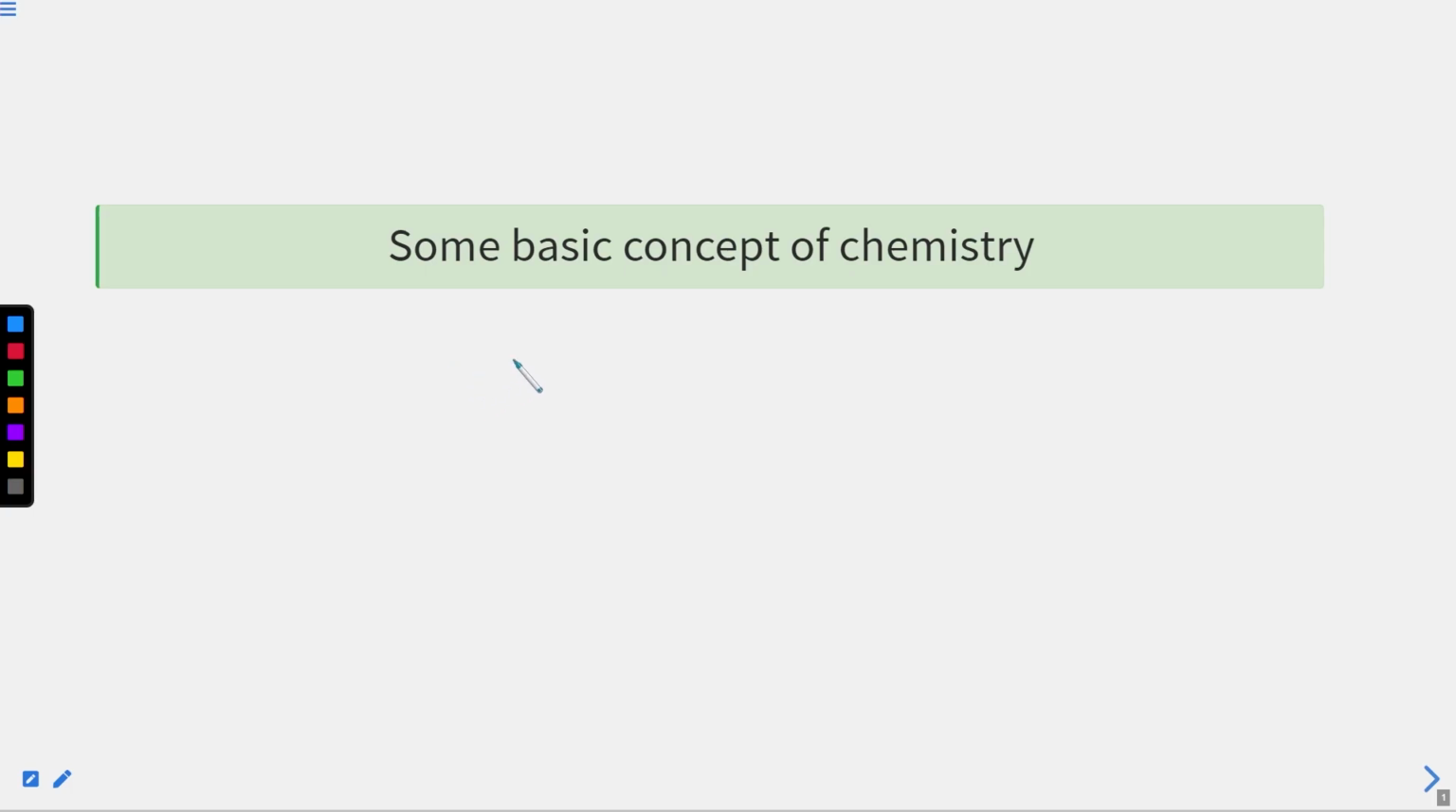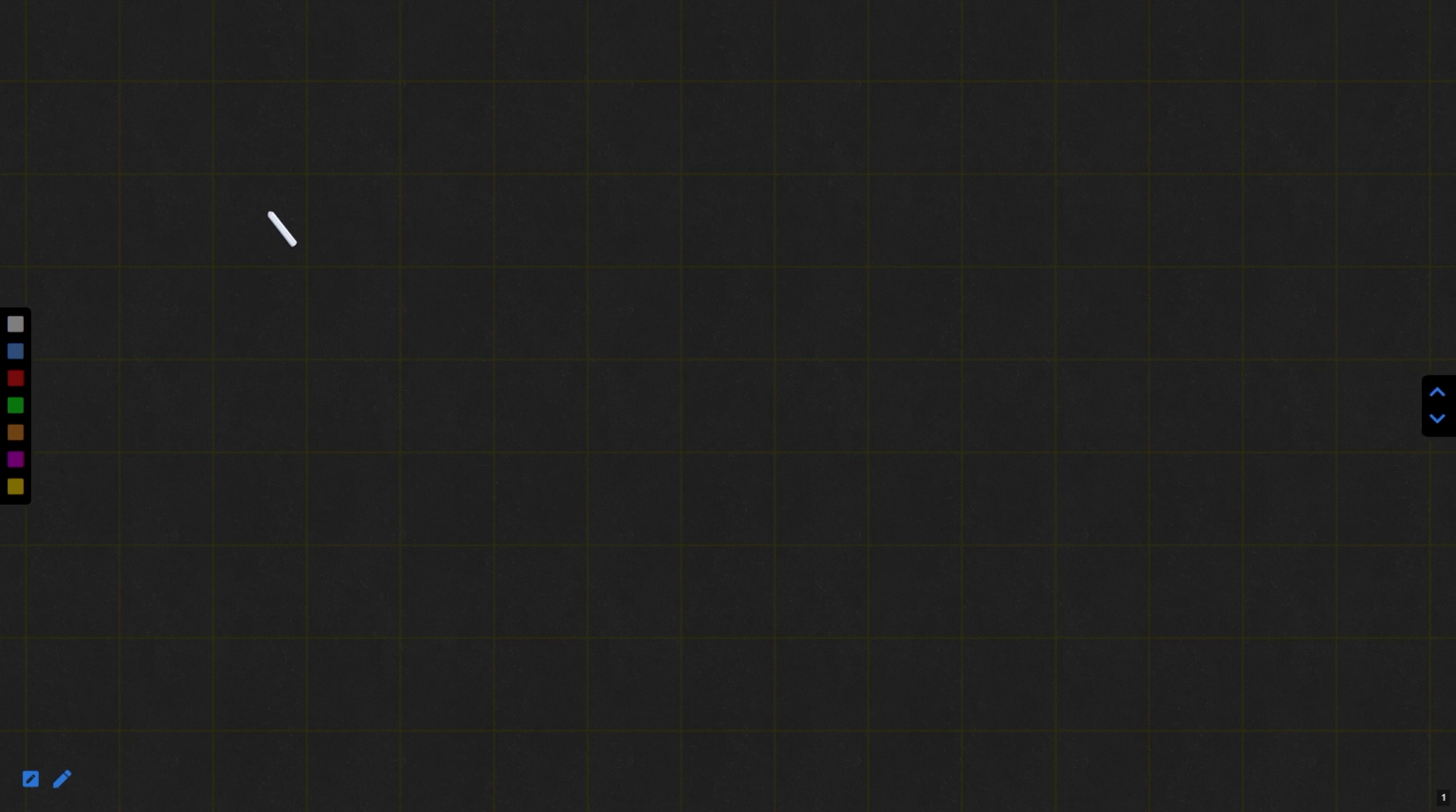Today, we are going to discuss this chapter, Some Basic Concepts of Chemistry. As you know very well, in our previous class, we had discussed this chapter and I told you some important topics. Let's quickly recall the points from the previous class and then we will start today's session.